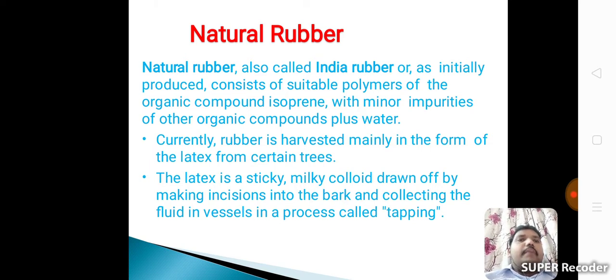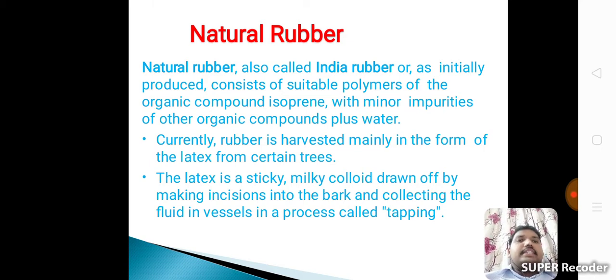Currently, rubber is harvested mainly in the form of the latex from certain trees.